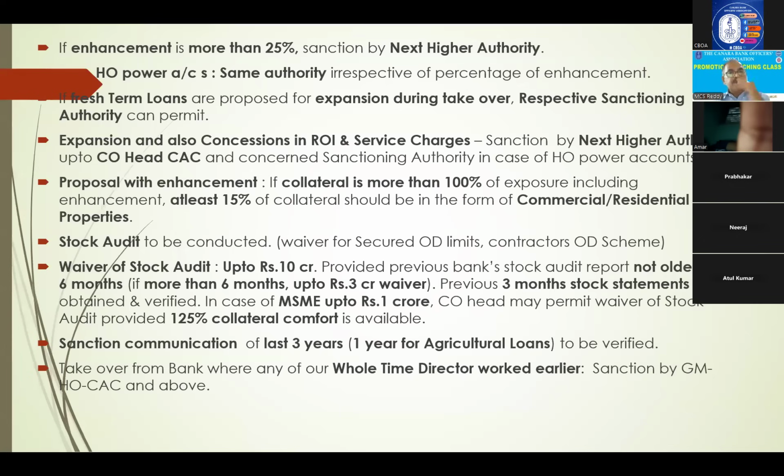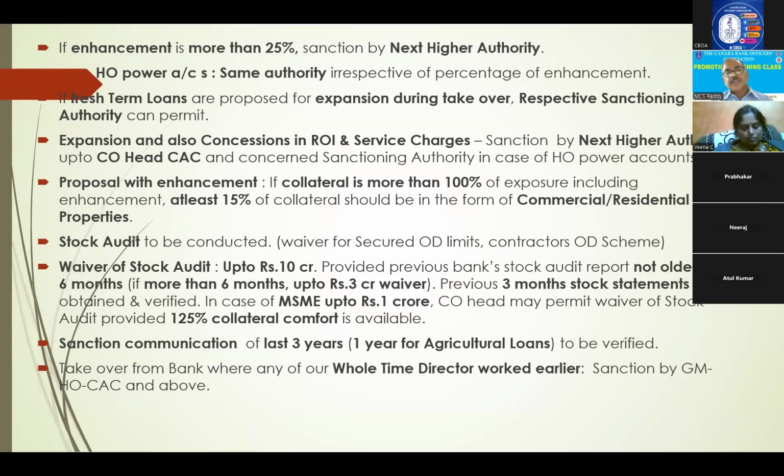Okay. Next, proposal with enhancement. If collateral is more than 100% of exposure, including enhancements, at least 15% of the collateral should be in the form of commercial or residential properties. This norm of minimum 15% commercial or residential properties is coming for several loans, so you should keep it in mind.